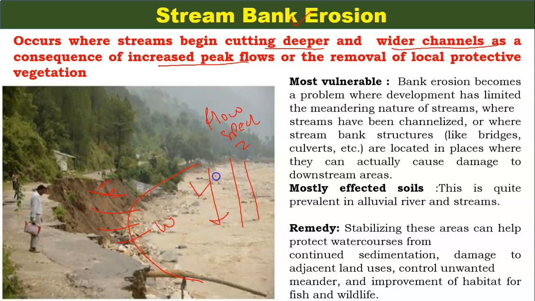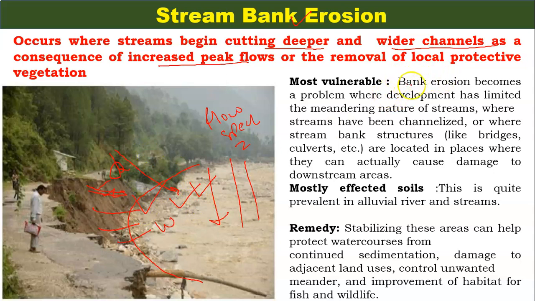This is stream bank erosion. Sometimes the soil is taken by the stream, the vegetation loosens and falls into the river, so it also affects the vegetation grown at the bank of the river.